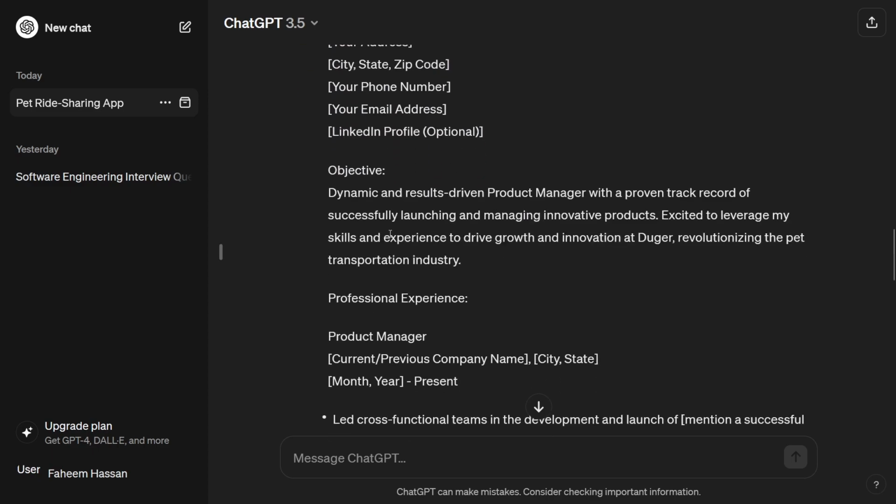And objective: dynamic and results driven product manager with a proven track record of successfully launching and managing innovative products, excited to leverage my skills and experience to drive growth and innovation at Duger.